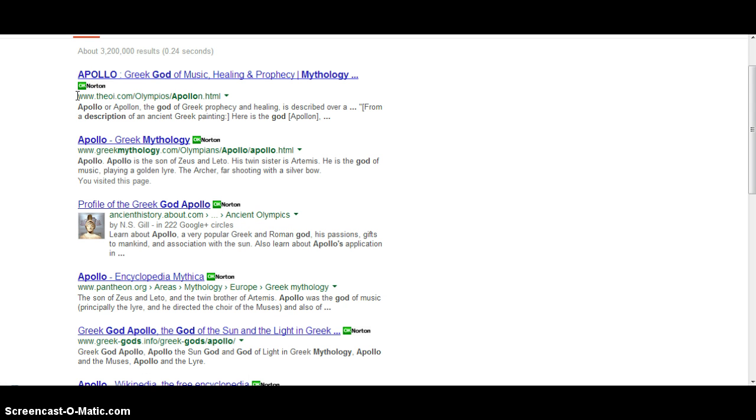I also look at the web address, because if this is for a class assignment, I want to make sure that I am not using Wikipedia, because anybody can edit a wiki. So I know I have to stay away from wikis for classroom projects.